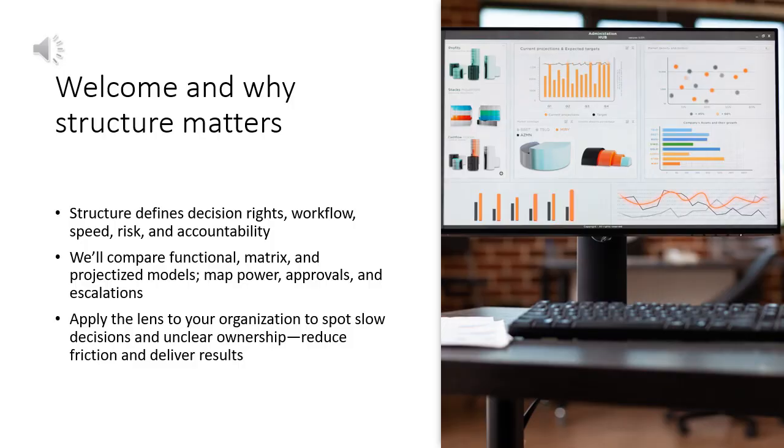Organizational structure shapes how work moves and who says yes. It affects speed, risk, and accountability. We will explore functional, matrix, and projectized structures. You will see power flows, approval maps, and escalation paths. You will also get a practical script for winning support in a matrix.